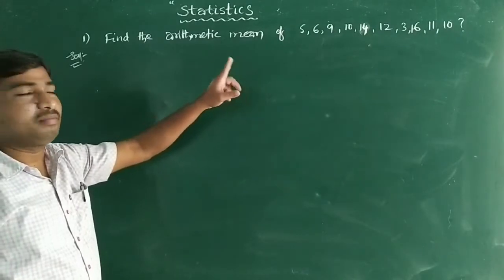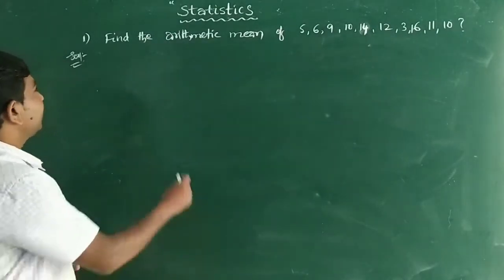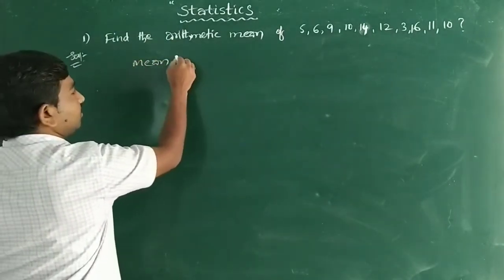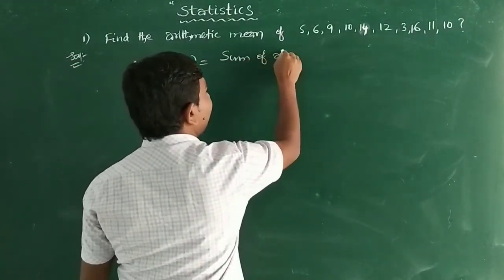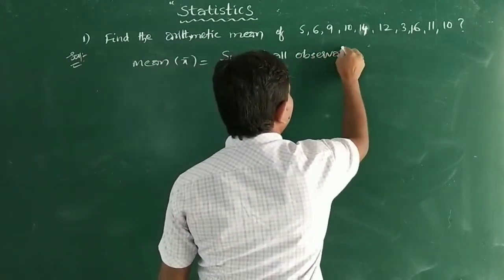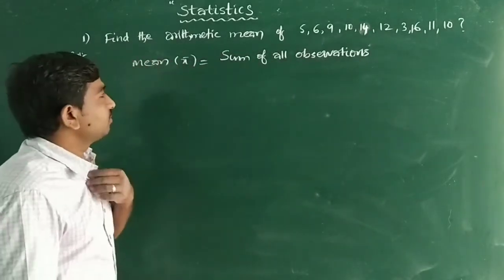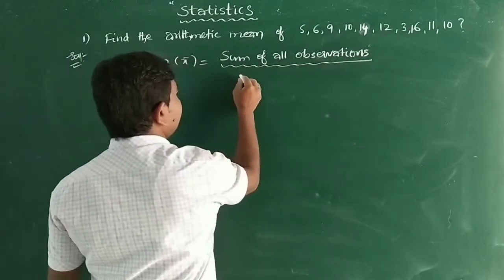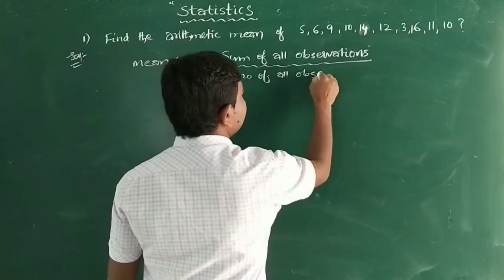We have to find the mean for this ungrouped data by using the first formula. So what is that? Mean x bar is equal to the sum of all observations divided by the number of observations.